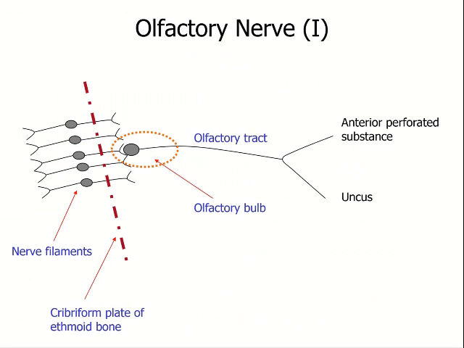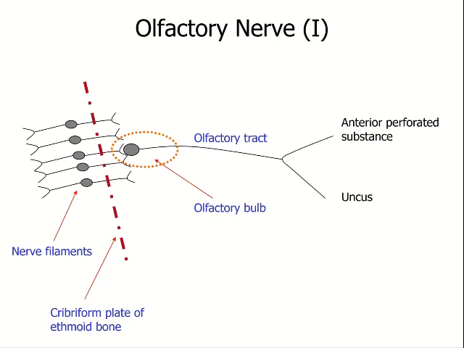We will take a look at the individual nerves and their pathways. The olfactory nerve, the first cranial nerve. The first order neurons of the olfactory nerve start from the olfactory mucosa and pass through the cribriform plate and synapse with the cell bodies of the second order neuron inside the olfactory bulb.